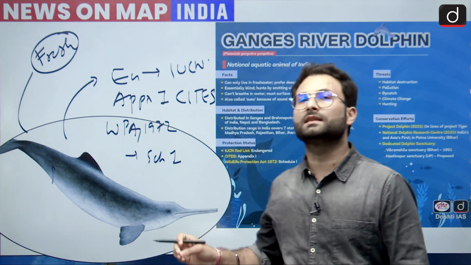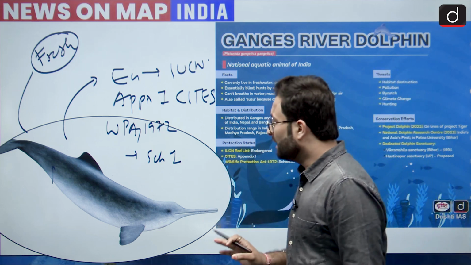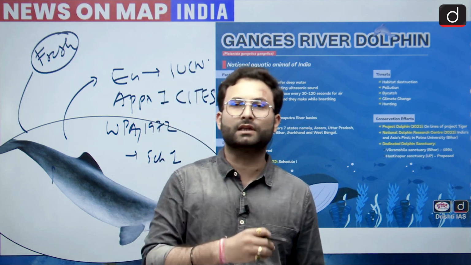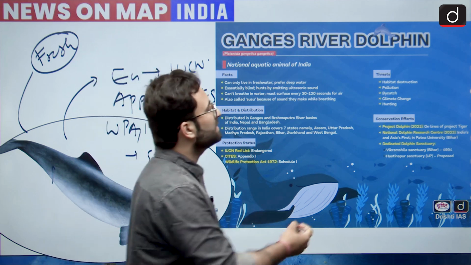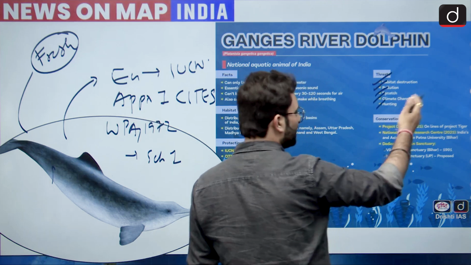So we can say that there is a small presence of this dolphin in the Chambal as well. Now this dolphin faces different threats with respect to its declining population and declining habitat. These threats are habitat destruction, pollution, bycatch, climate change, hunting, etc.